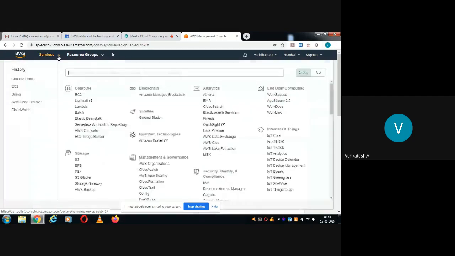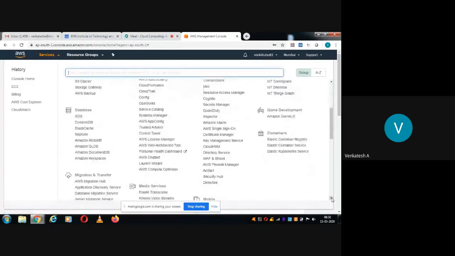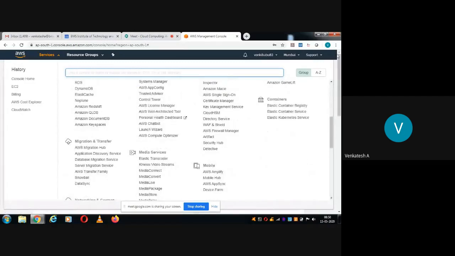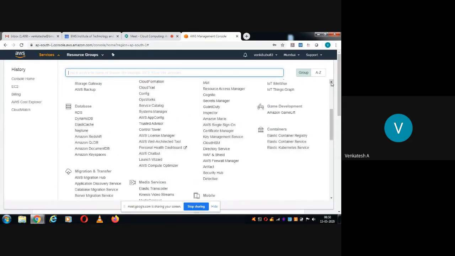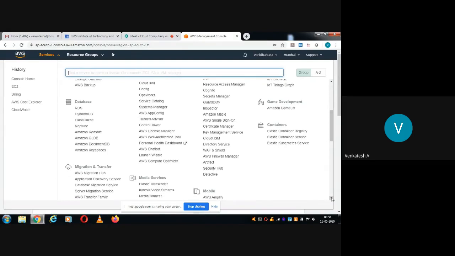Under services, you can see compute related services, blockchain related services, data analytics related services, end user computing, Internet of Things, security, identity and compliance, management and governance, storage, and if you scroll down, a few more: database, media services, migration and transfer, containers, game development, mobile.